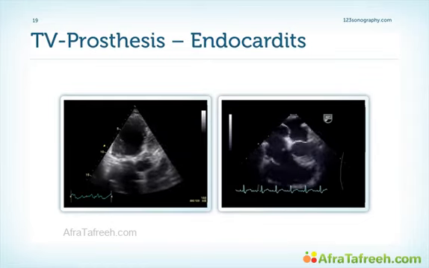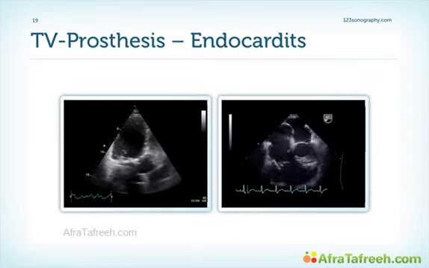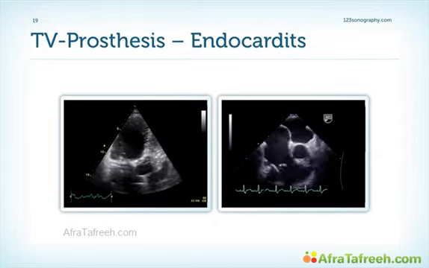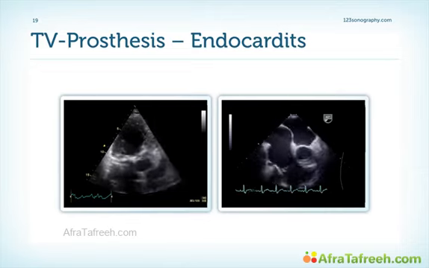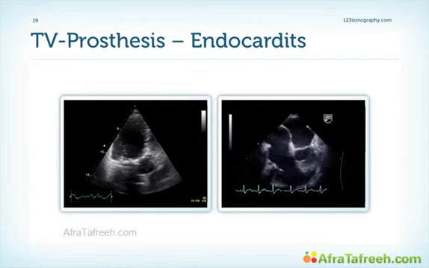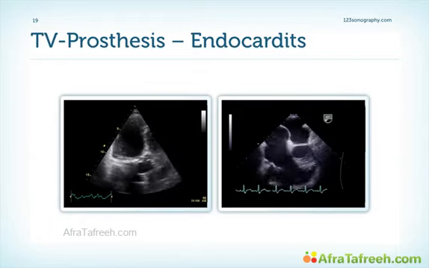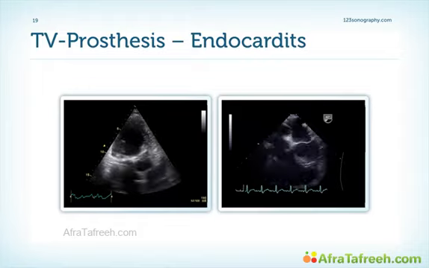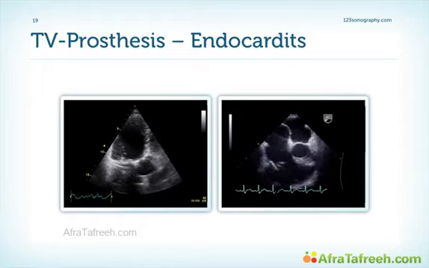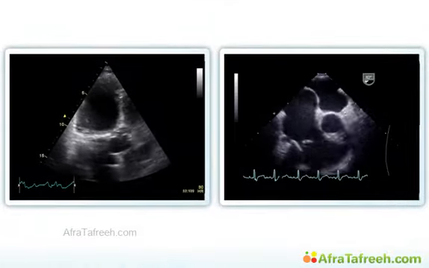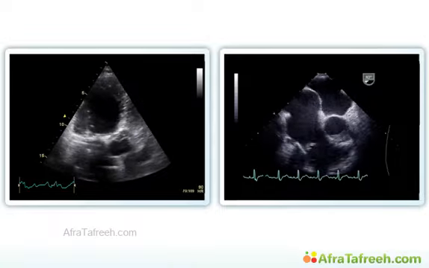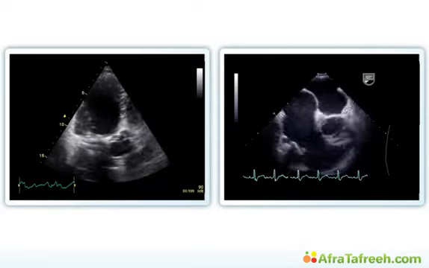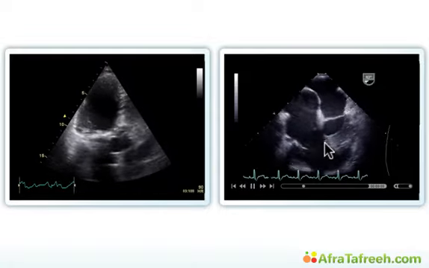We have now seen several examples of aortic and mitral prosthetic valves with endocarditis, but we can also have endocarditis on a tricuspid prosthesis. Remember, we don't really implant tricuspid prosthetic valves very frequently simply because we always try to reconstruct the valve first. But sometimes, especially in the setting of drug addicts, where the valve can be severely destructed, it is not possible to reconstruct the valve anymore. Here we have such an example. A patient who had recurrent tricuspid valve endocarditis and then received a tricuspid valve prosthesis. But unfortunately, again, she has endocarditis, this time of the prosthetic tricuspid valve.